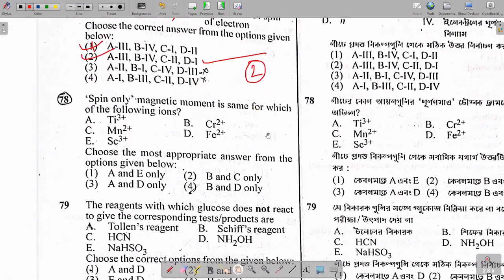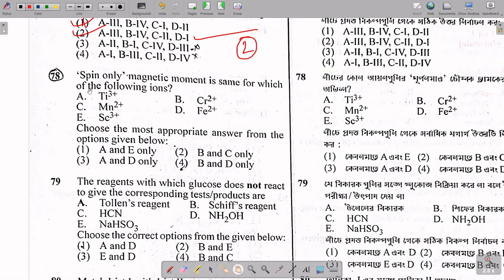Let's move on. Here you have to calculate the spin only magnetic moment. Spin only magnetic moment is the same for which? Spin only magnetic moment is nothing but mu s equals root over n into n plus 2. I think I am writing the formula correctly. Here n is the number of spin free electrons or odd electrons.